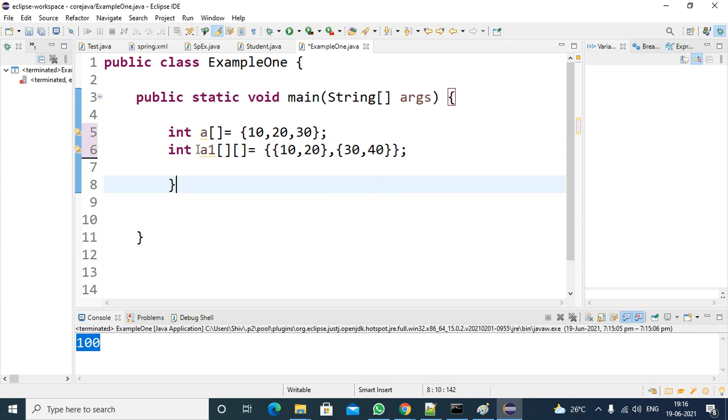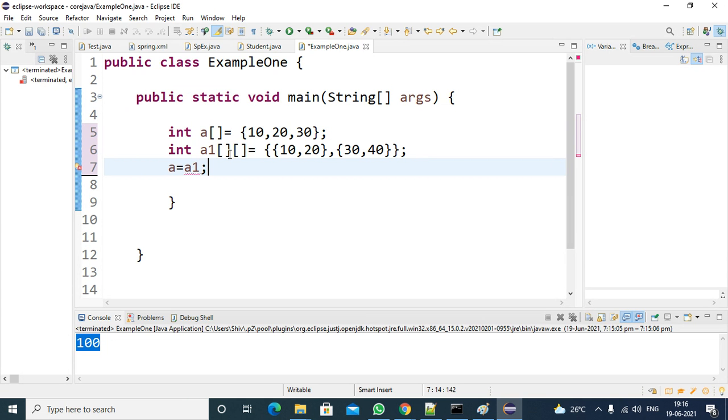See here, I have a single dimensional array. Here the data type is integer, here also the data type is integer. But dimension wise, this is single dimension and this is double dimension. So can I assign a equal to a1? Is this possible or not?